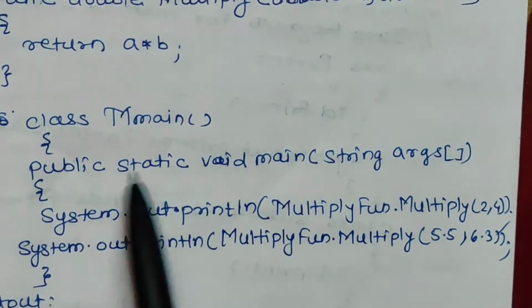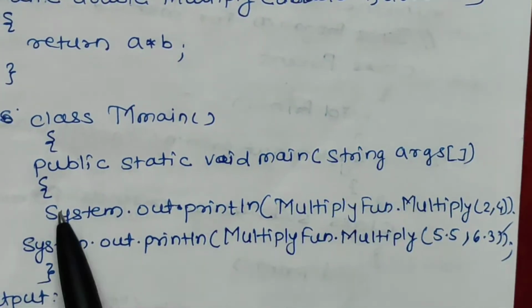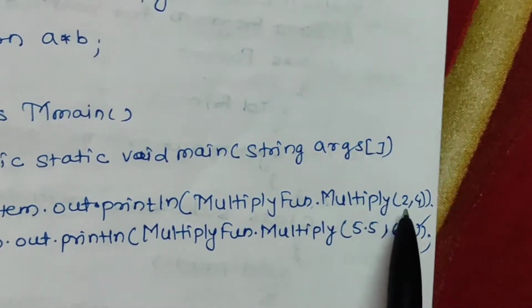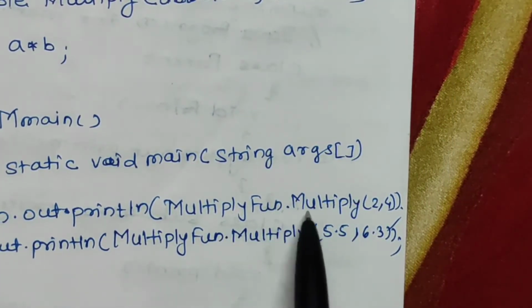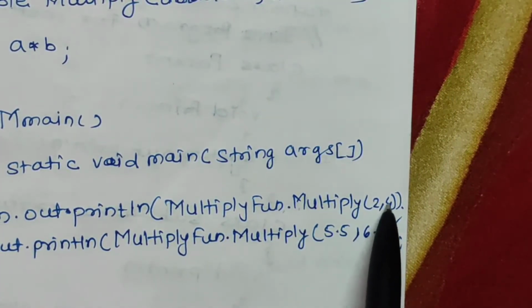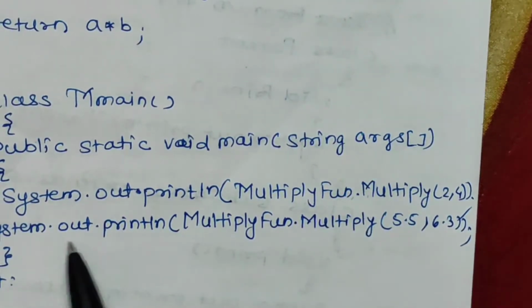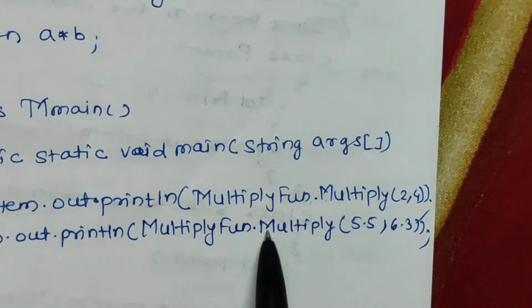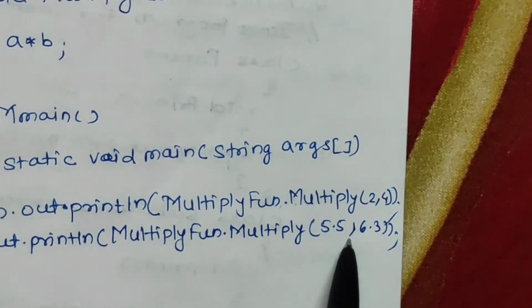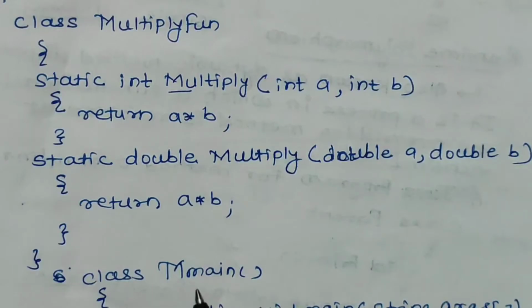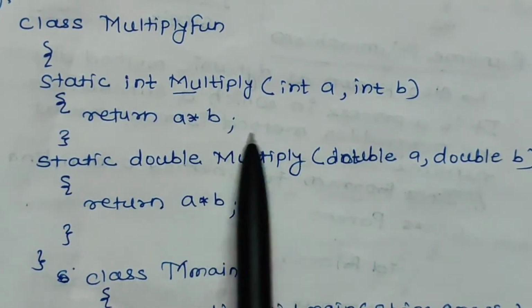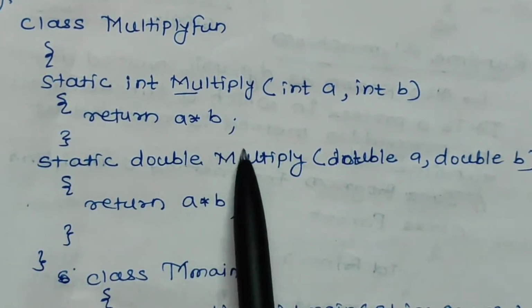Then this is the main method, public static void main, String args, and here we are displaying multiply fun dot multiply 2 comma 4, and here we are displaying multiply fun dot multiply 5.5 comma 6.3.